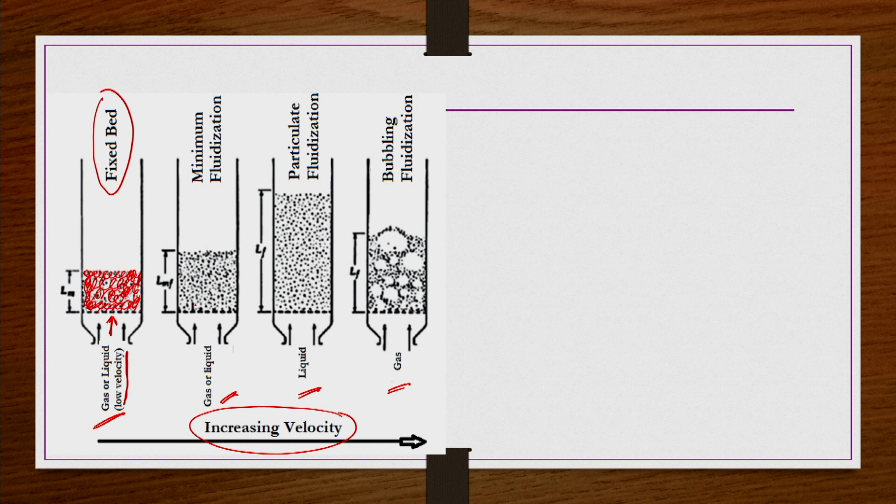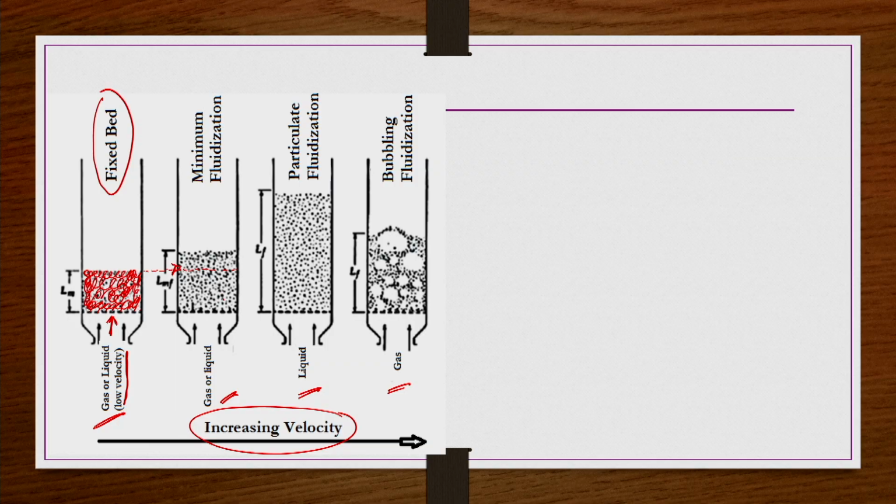Now we can see the height of this bed has increased. Initially it was up to this point, right. Now it is expanded, because the particles are moving apart, the packing is becoming loose, and the voidage is increasing here.